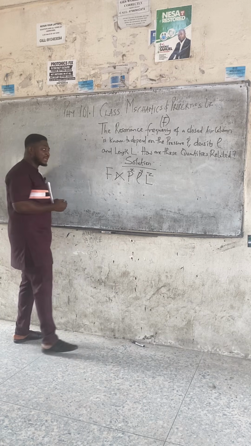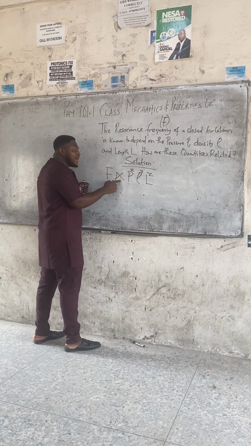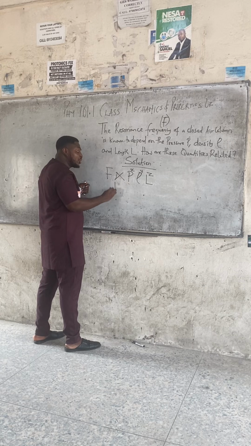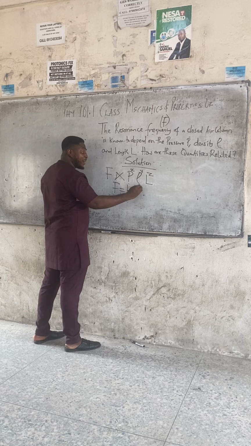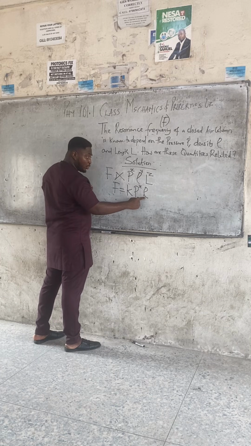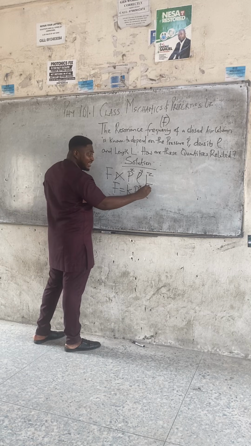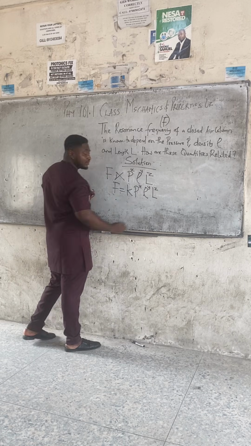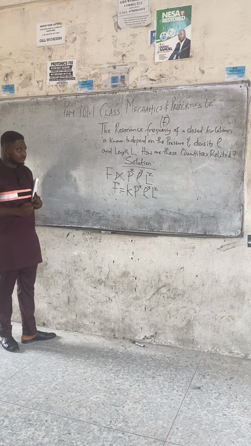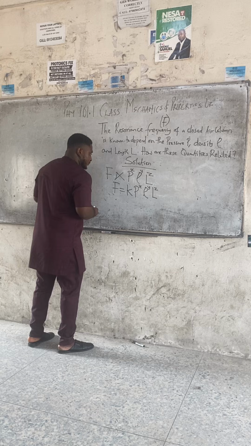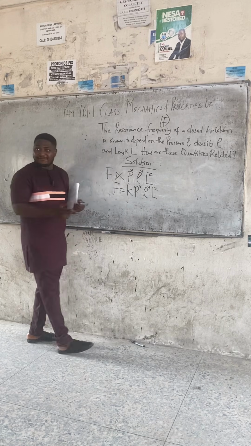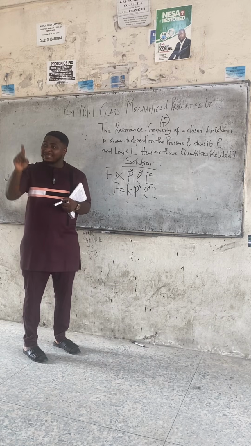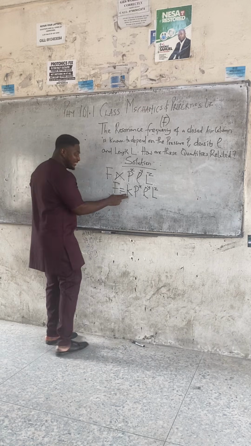After ascribing unknown powers, class, in mathematics every proportionality sign can be changed to an equal sign when a constant is introduced, right? F equals k, pressure P raised to power x, density rho raised to power y, length L raised to power z. Remember, don't confuse P with rho. Class, the dimension of a constant is negligible. You can claim it's just like 1. A constant can be maybe 2 or half, for example in half mv squared, that constant is 1/2. So they are negligible.